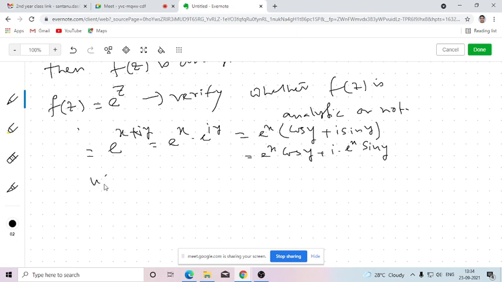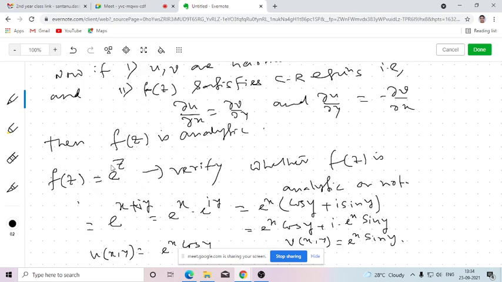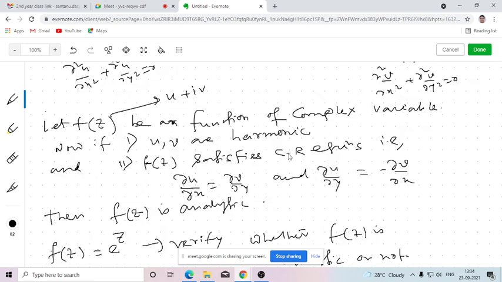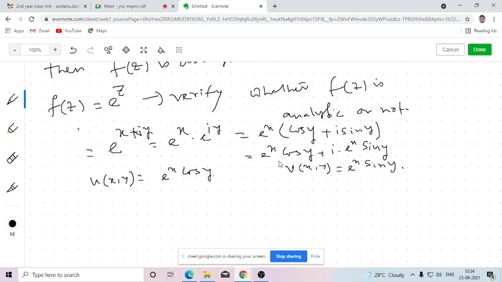So u is e to the power x cos y and v is e to the power x sin y. To verify whether it is analytic or not by the previous theorem, first we need to show that these two are harmonic. Then we need to show that this is satisfying the Cauchy-Riemann equation.